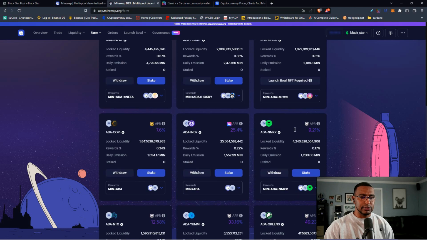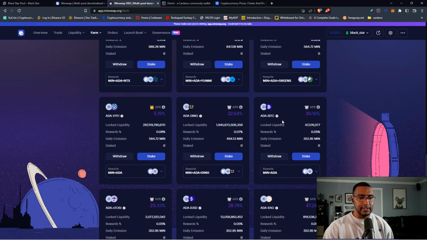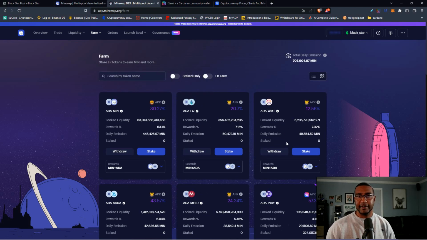I'm not going to go too deep on many of the other ones, but even though Charli3 is very slow at this point, for lack of a better term, they're really very cautious. So I'm going to say that they're taking the Cardano approach to make things right. MinSwap does provide liquidity for Charli3, but they don't provide farming, which makes no sense. But we'll get into that, and I'll show you another DEX that does show you their features.